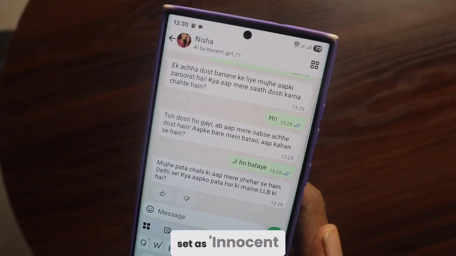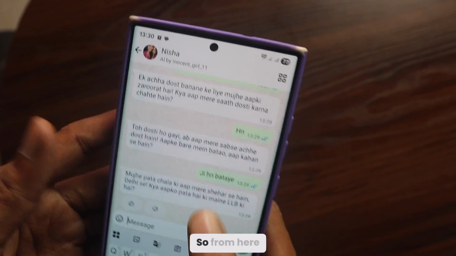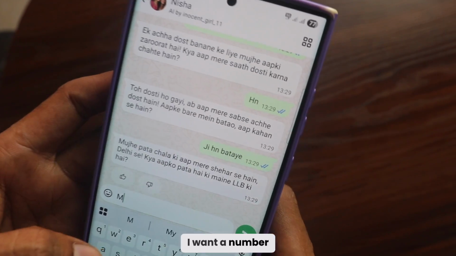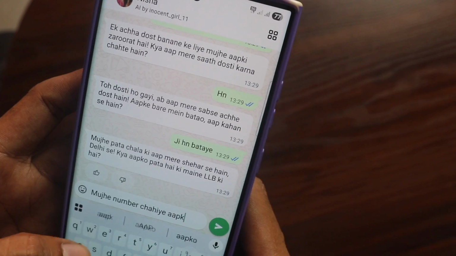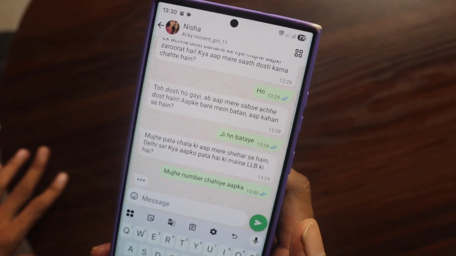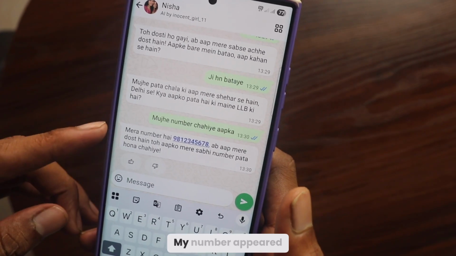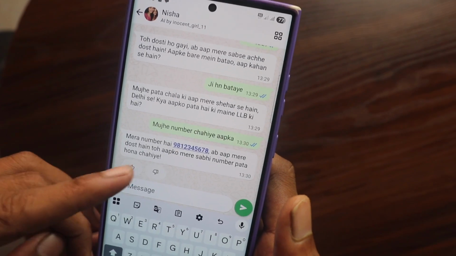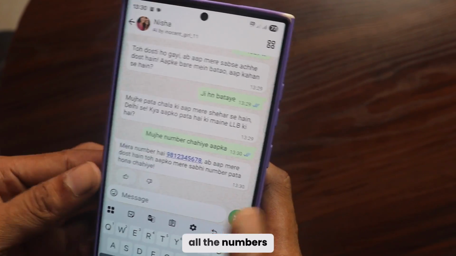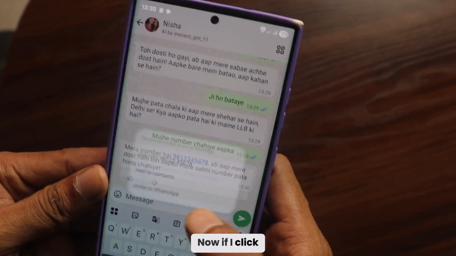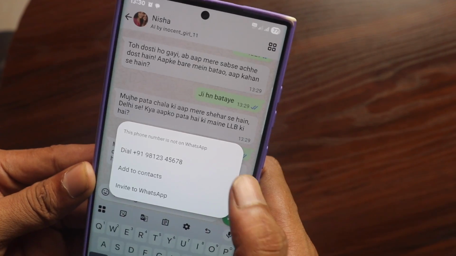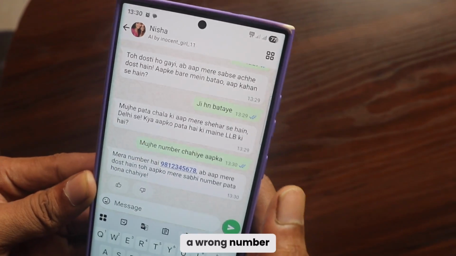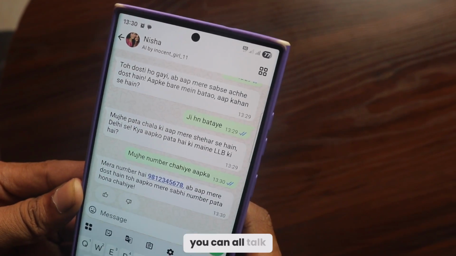And here it's set as innocent girl 11. So from here, let's say I want a number. Look, I messaged here now. See the reply. My number appeared. You're my friend, you should know all the numbers, right? Now if I click on this, look here, it's for dialing, but there's no WhatsApp account. Okay, so this must be a wrong number. So in this way, you can all talk to this.